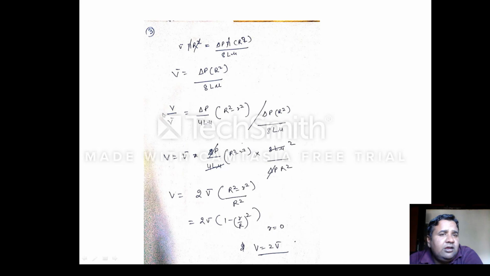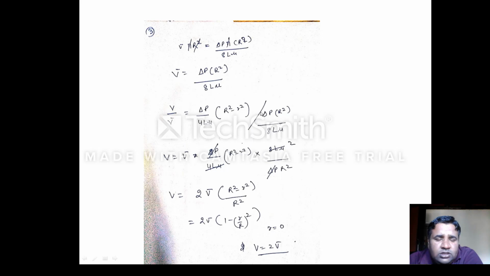Now we will take the ratio of V and V bar. V by V bar is equal to del P by 4 L mu into R square minus small r square. This is the value of V, divided by del P R square divided by 8 L mu. This is the value of V bar, and this is the value of V. So when you solve it, see how you will solve it. V is equal to, we can shift this V bar to this side. V is equal to V bar into del P by 4 L mu into R square minus r square as it is.